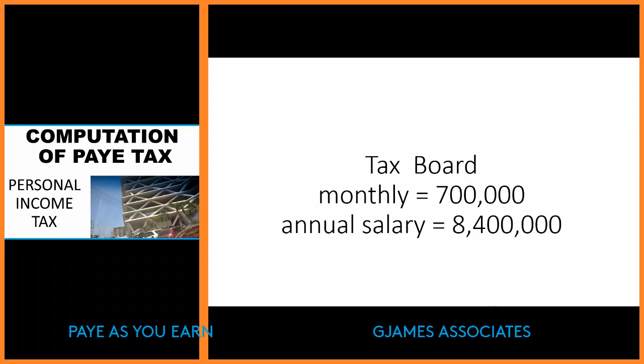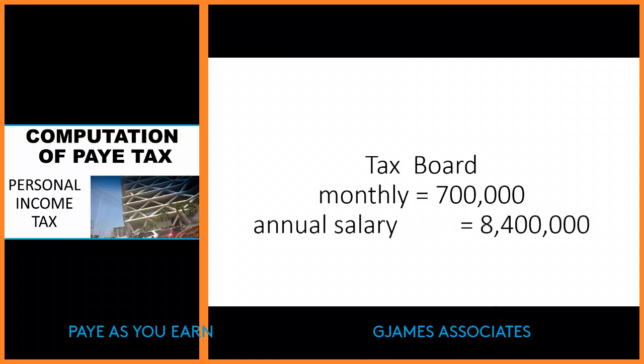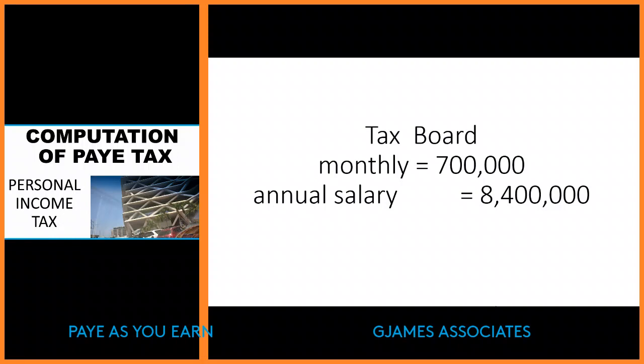Having determined your annual salary, the first thing we want to do is to calculate your statutory annual relief. Don't forget that we made mention of some key statutory reliefs. We talk about national health insurance, national housing fund, your pension fund, and CRA, the Consolidated Relief Allowance. So you have your 800,000 to yourself now.